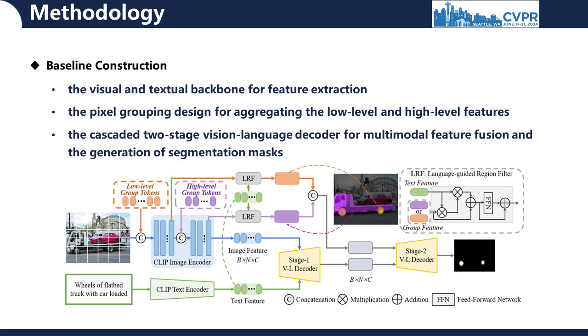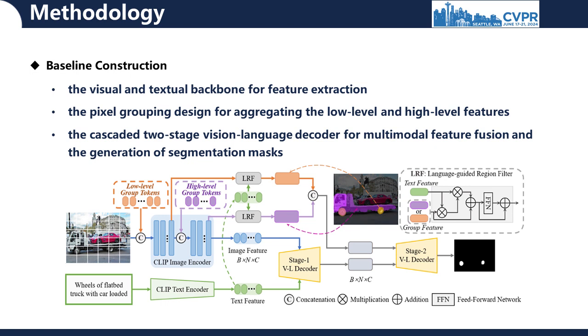Next, we describe the proposed multi-granularity RES model UniRES for the unified MRES task. Since our original intention is to establish a simple and easy-to-follow baseline model for the proposed multi-granularity RES task, the structure of our model UniRES is designed to be simple and clean. Our UniRES has 3 major components: the visual and textual backbone for feature extraction, the pixel grouping design for aggregating the low-level and high-level features, and the cascaded 2-stage vision language decoder for multimodal feature fusion and the generation of segmentation masks.